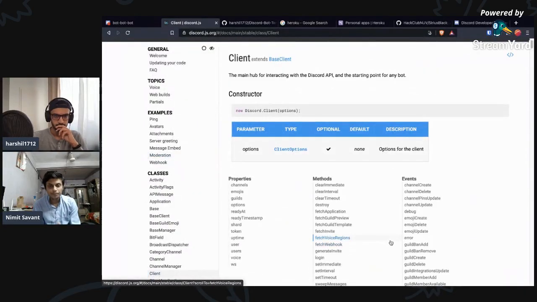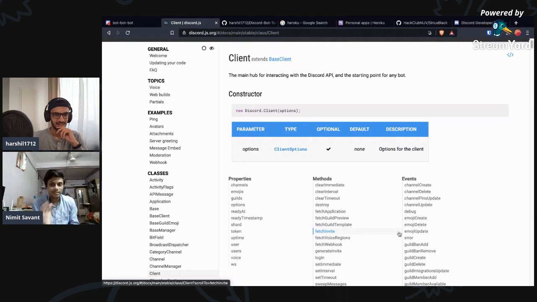A lot of times we confuse between client and users. But client is actually the bot, not the users who are going to use this app. I figured it out after making two or three bots, and I was really confused.